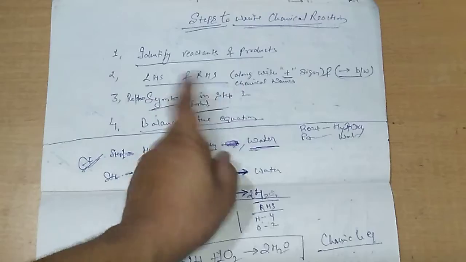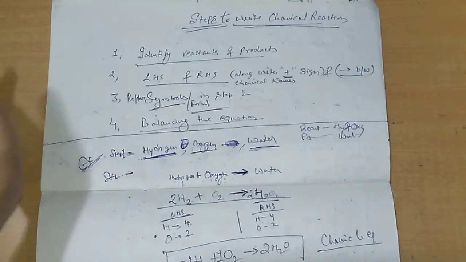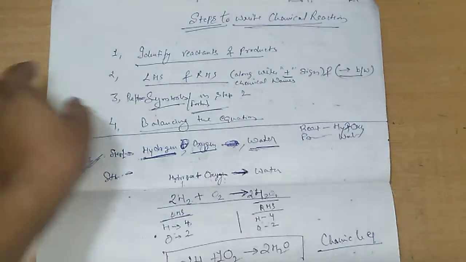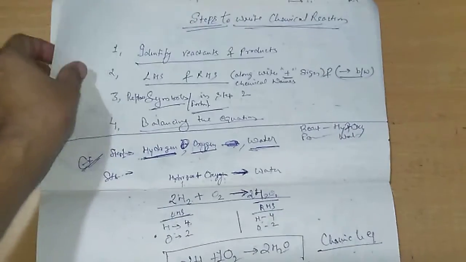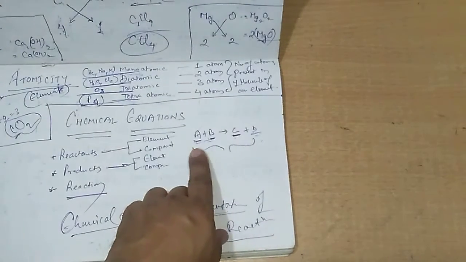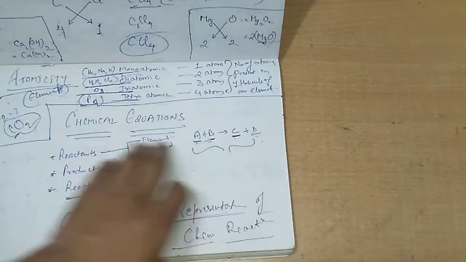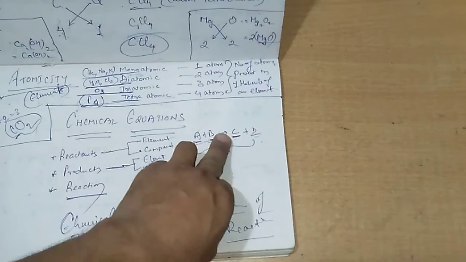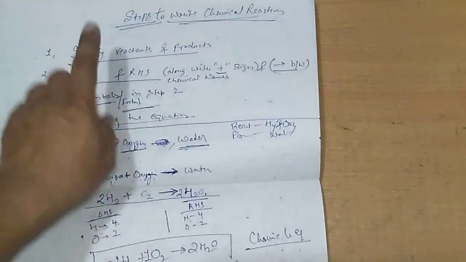we will have two sides, the left hand side of the arrow and the right hand side of the arrow. On the left hand side, we write the reactants, the chemical names, then the arrow, and to the right hand side of the arrow, we write the chemical names of the products. We use a plus sign between the reactants, and between the products, like in this example: A plus B would be considered reactants, arrow sign, this is LHS, and at RHS, C and D would be considered products. So the second step is done.